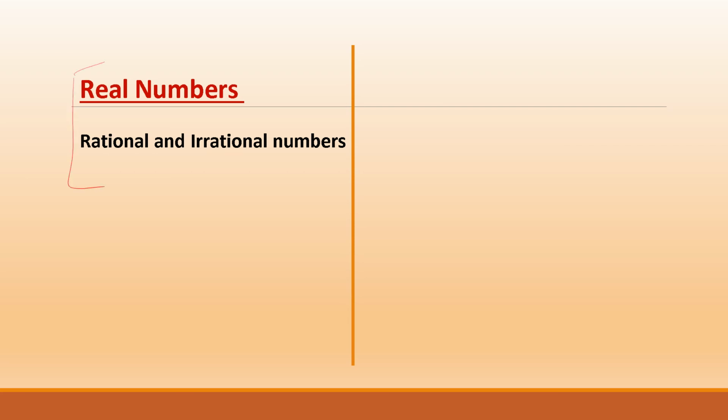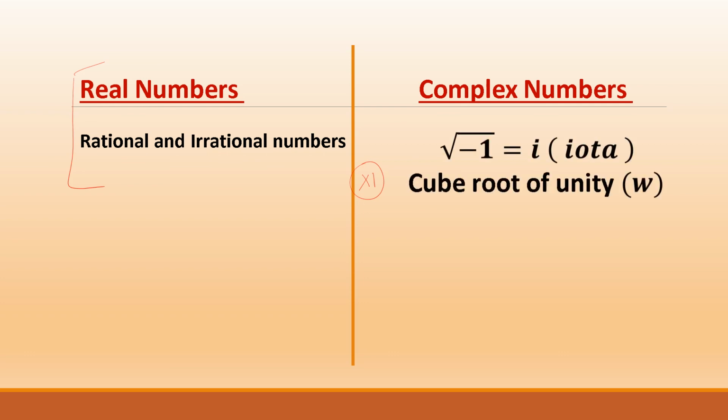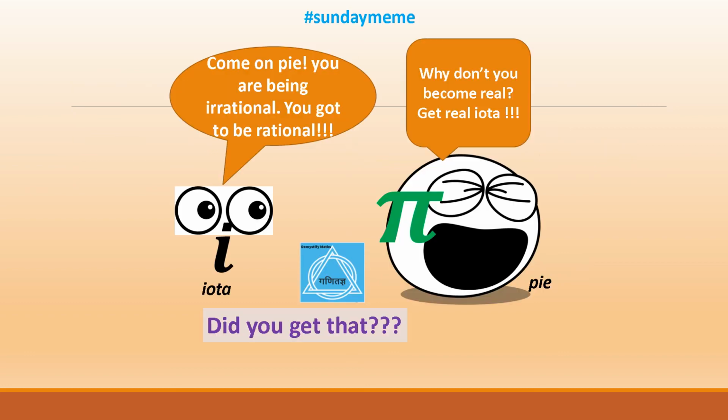And then when we choose maths in class 11th, we are introduced to the other set of numbers which are complex numbers, where we had under root of -1, which is iota, like cube root of unity, omega, and others. So, hence, poor iota can never be real. It is complex. So, I hope you have decoded the meme where iota tells pi, why don't you get real? And pi tells iota, why don't you get rational?